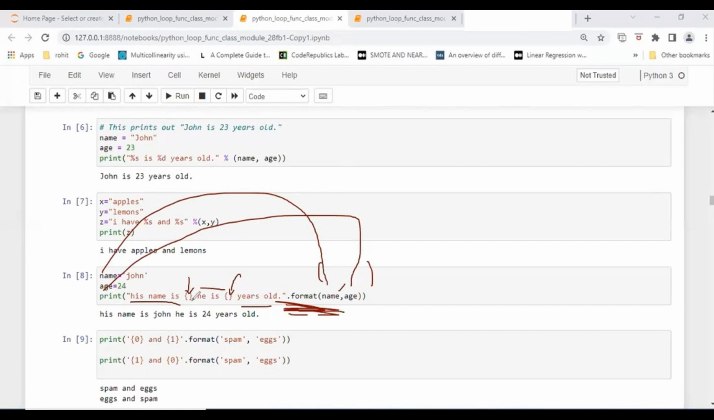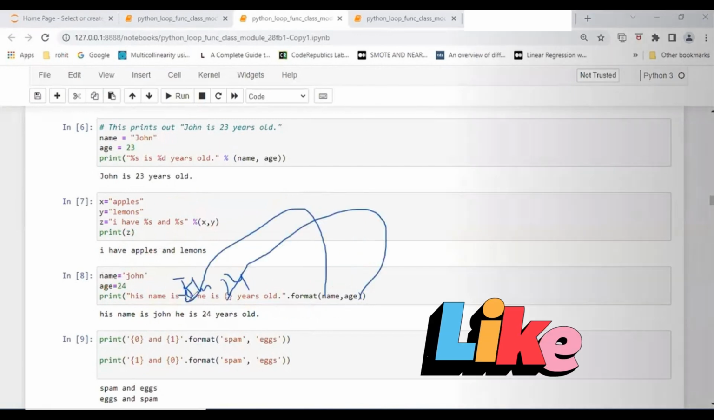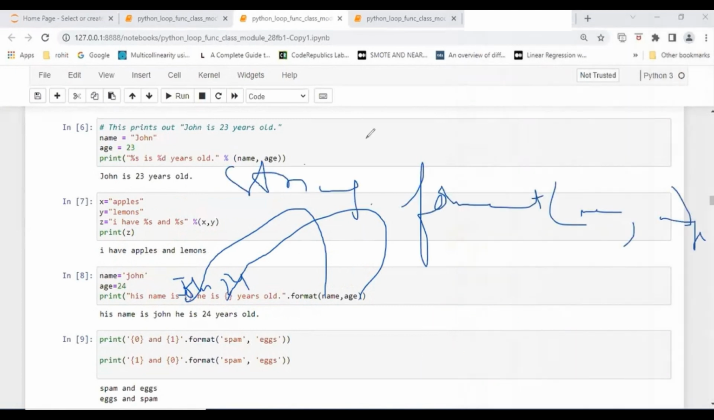So here, his name is name. What is it going to take in the first placeholder? Name. So name is John. His name is John. At this place you are getting John. His name is John. And age is 24. Try to do all these ones.